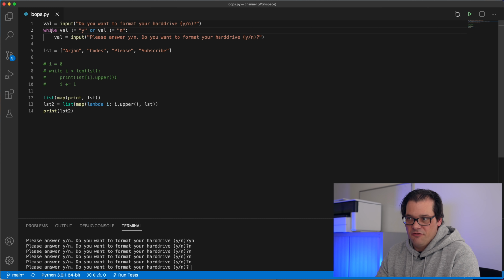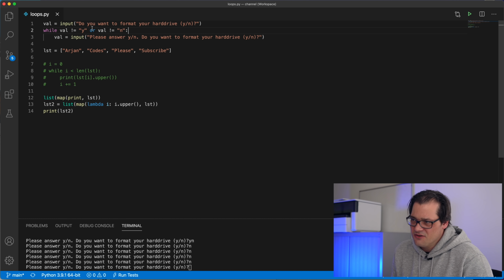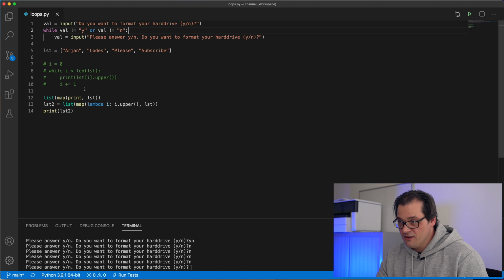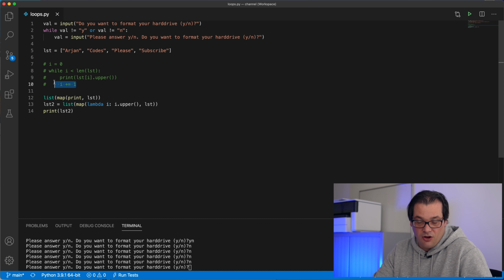It's not possible. And I've been there a lot of times when these logical constructs become a bit more complicated. Should you use and, should you use or, and then if there is a not involved it can become pretty complicated, and it's really easy to make a mistake and introduce an infinite loop. In this case it's not so bad because there's still user input reading in between, so it's not like your computer just goes into a frenzy. But in the second example, where you're traversing a list and you're forgetting to increment this i variable, it's just going to continue on forever. So the while loop has no safety net.